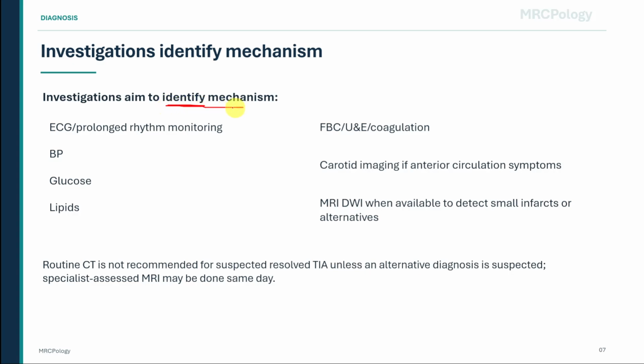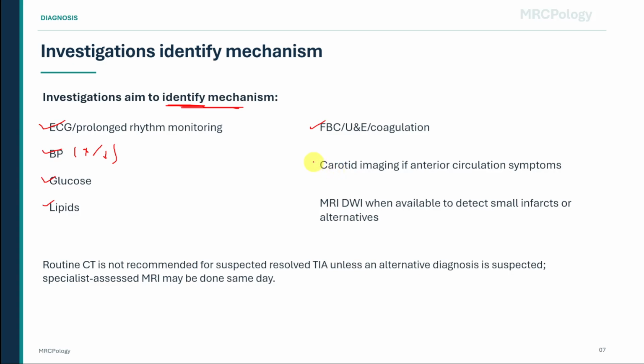An ECG is used to look for atrial fibrillation or other cardiac causes, and prolonged rhythm monitoring may be needed if paroxysmal atrial fibrillation is suspected. Blood pressure should be measured because hypertension is a major modifiable stroke risk factor. Glucose must be checked because hypoglycemia is a dangerous and reversible mimic. Lipids help guide statin treatment. Full blood count, renal function, electrolytes, and coagulation tests help assess vascular risk, safety of treatment, and alternative causes.